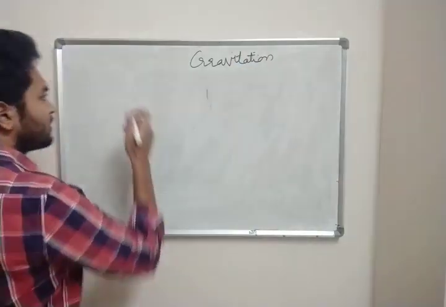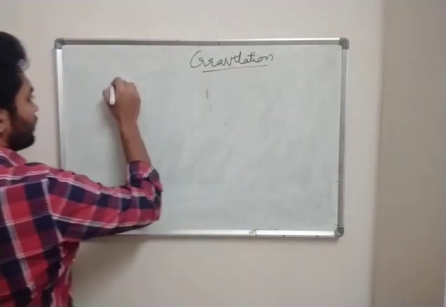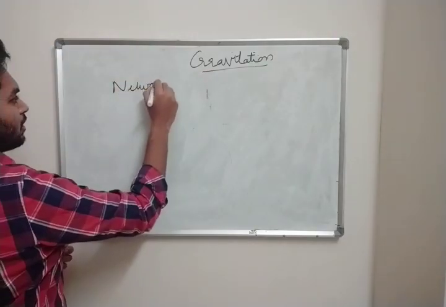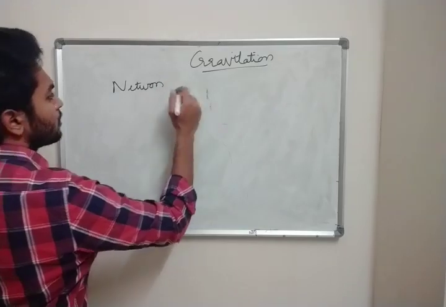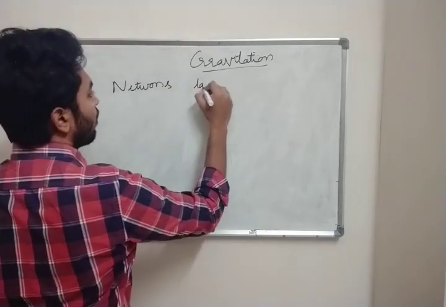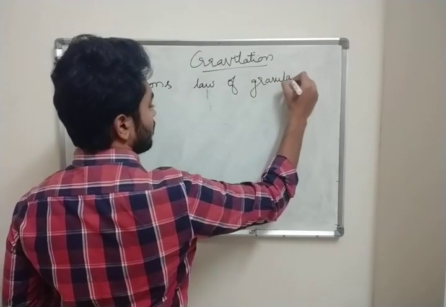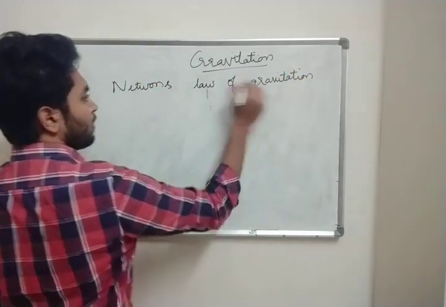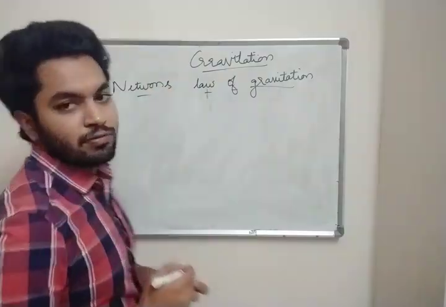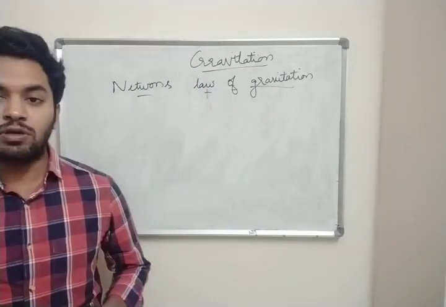Who has derived gravitation? Newton. Newton has given a law, Newton's law of gravitation. I think everyone knows how gravity came into existence.